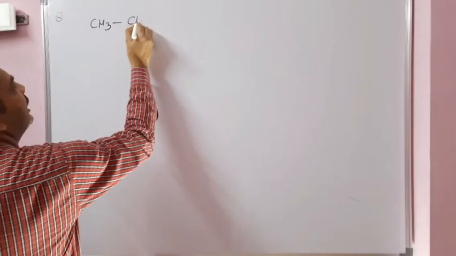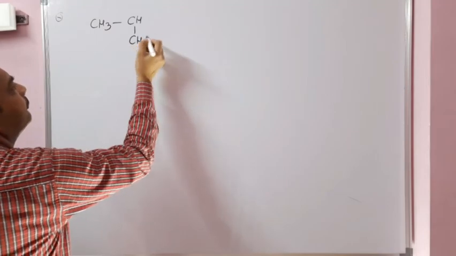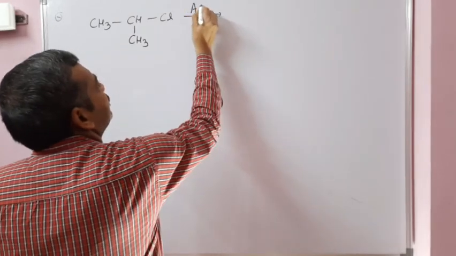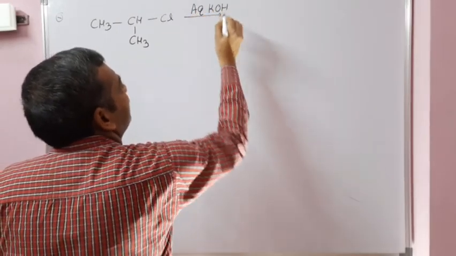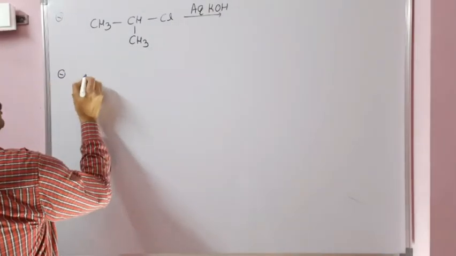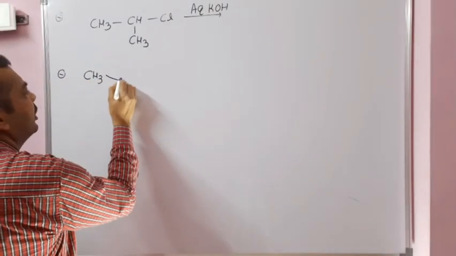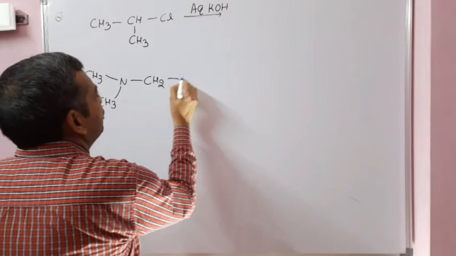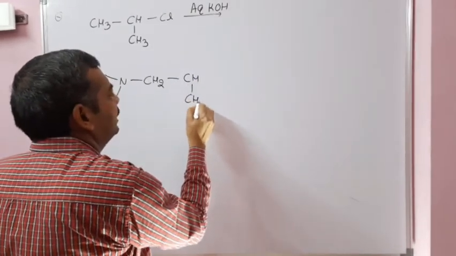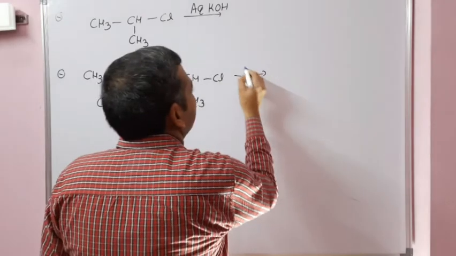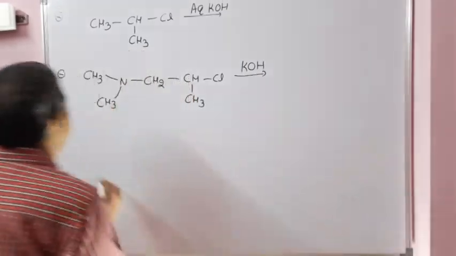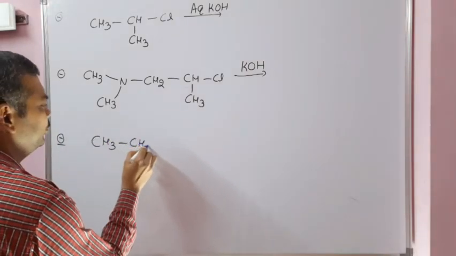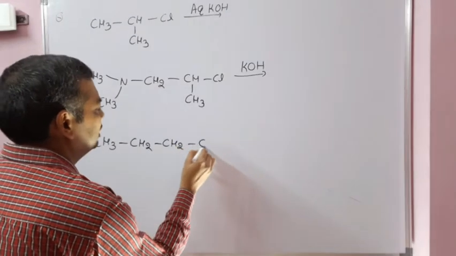Next question: CH3CHCH3Cl reacts with aqueous KOH. Write the product obtained in this reaction. Then, CH3, N,N-dimethyl, CH2CHCH3Cl reacts with KOH. And CH3CH2CH2Cl.